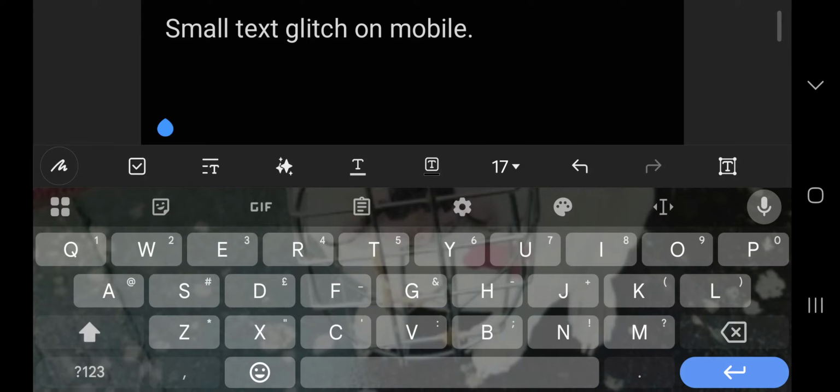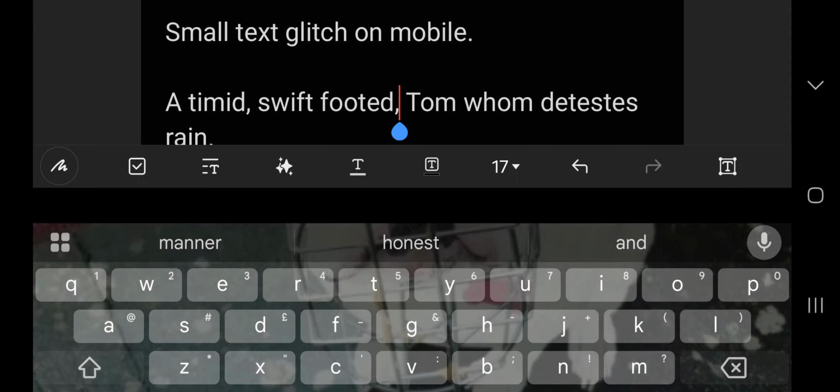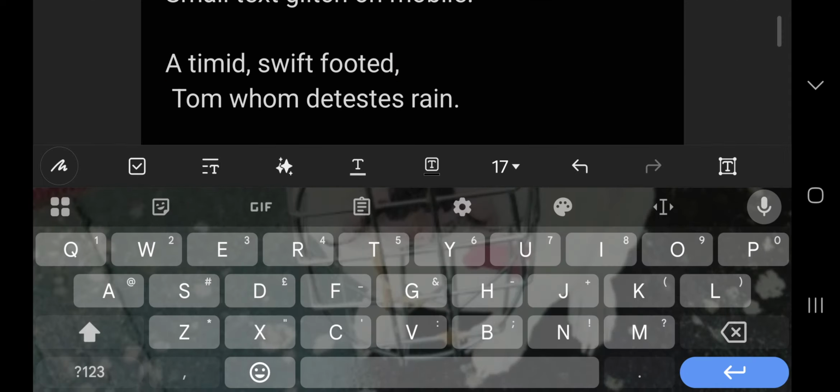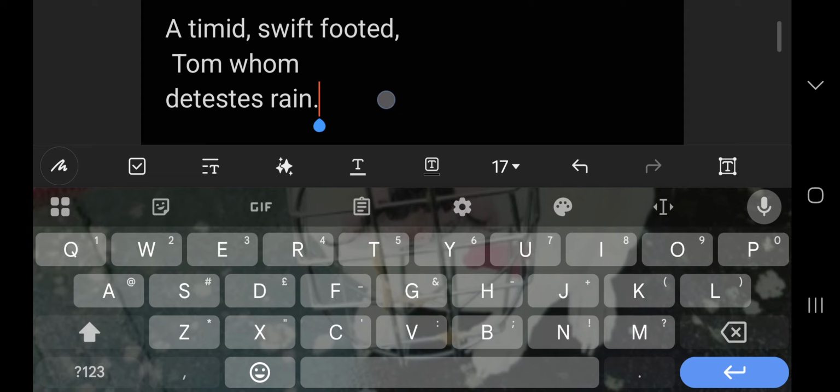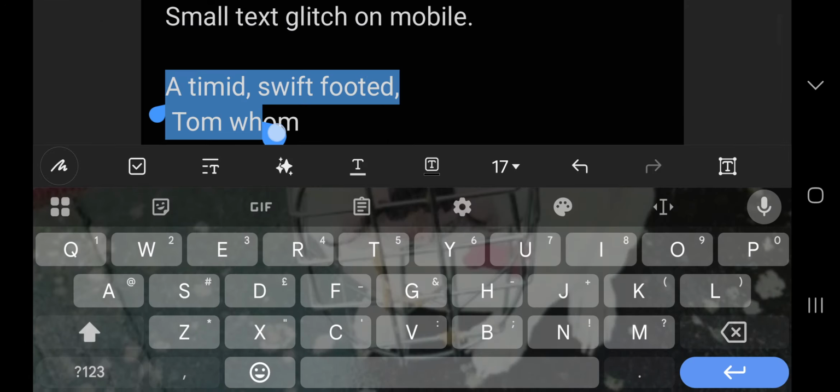So this is how to do the small text glitch on mobile. First thing you want to do is write out your bio. Once you have something like this, or whatever your bio is going to be, all you need to do is go into parts of it and click this and this, and then undo it. There you go. And then you just need to copy it.